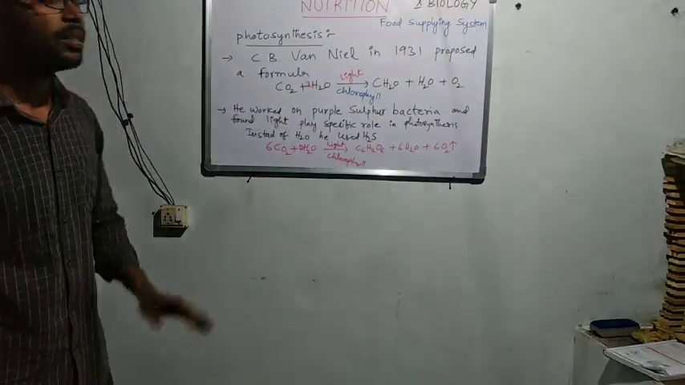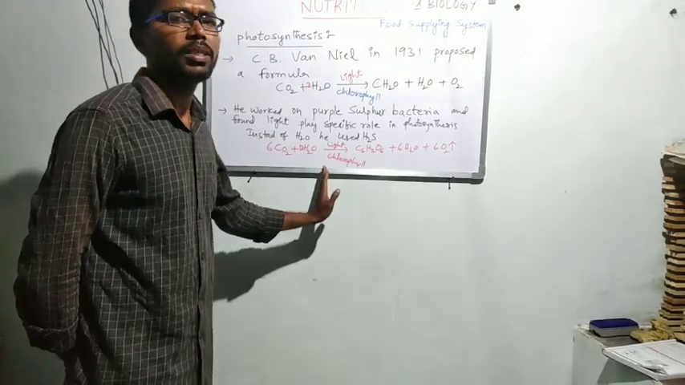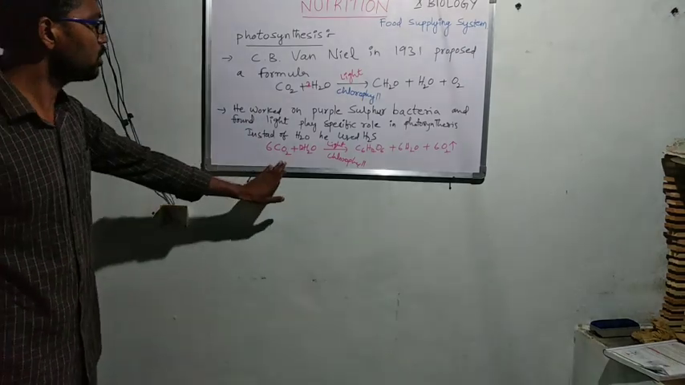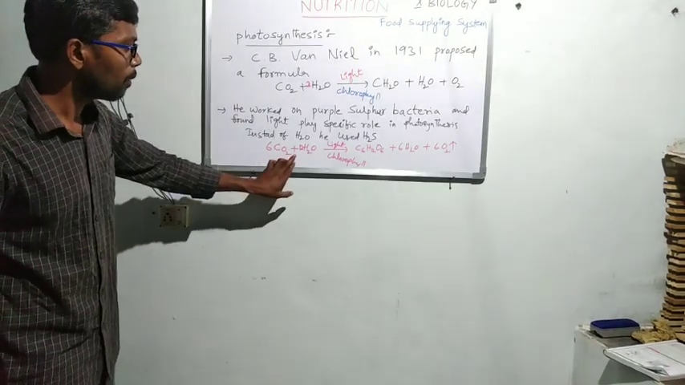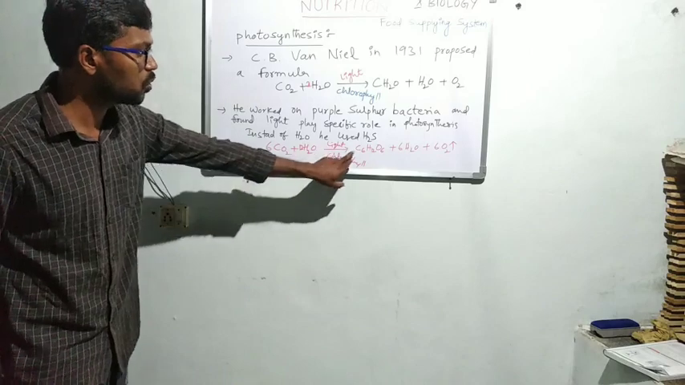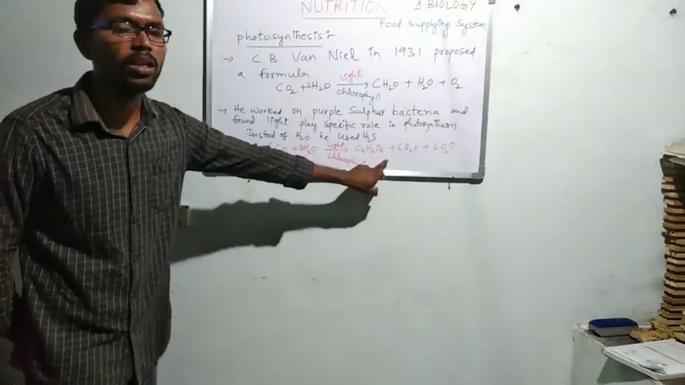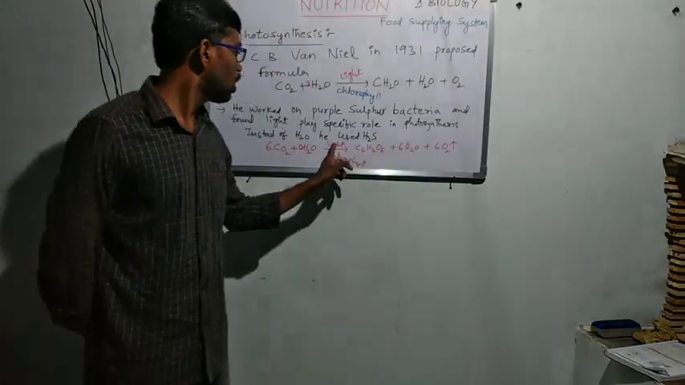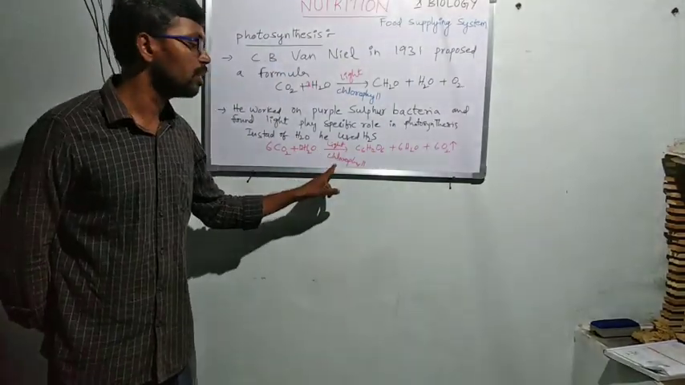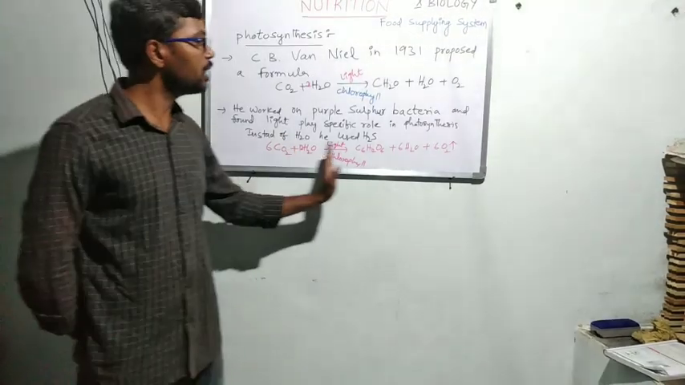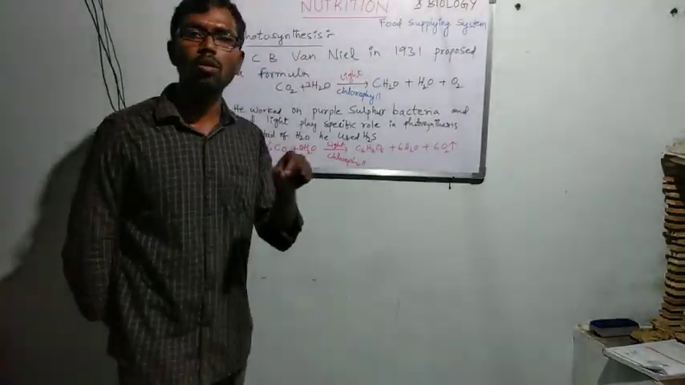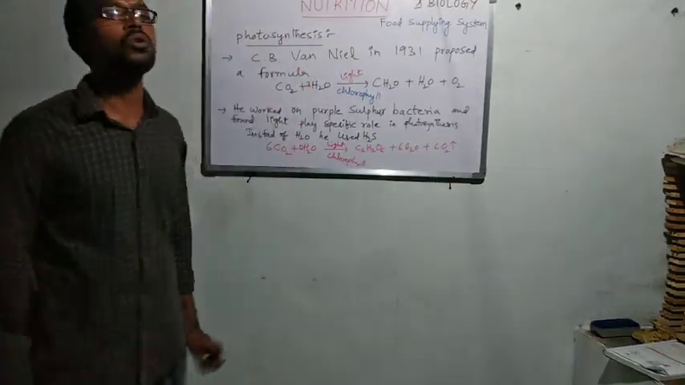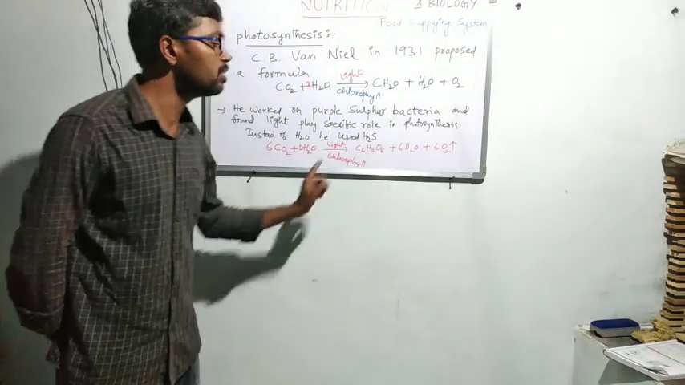So finally, he gave a well-noted equation for photosynthesis. That equation is 6CO2 plus 12H2O gives C6H12O6 plus 6H2O plus 6O2, in the presence of light and chlorophyll. So he gave a final equation. Now all people use this equation for the process of photosynthesis. It is a balanced equation.